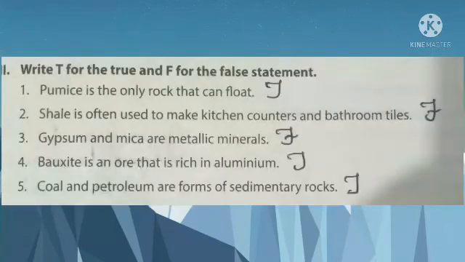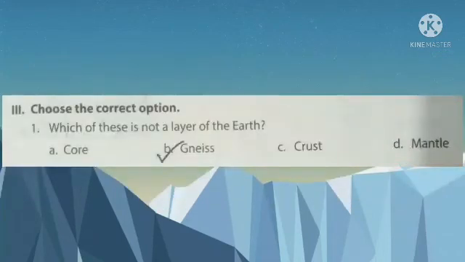Next, true or false? Pumice is the only rock that can float. True. Shale is often used to make kitchen counters and bathroom tiles. False. Gypsum and mica are metallic minerals. False. Bauxite is an ore that is rich in aluminium. True. Coal and petroleum are forms of sedimentary rocks. True.